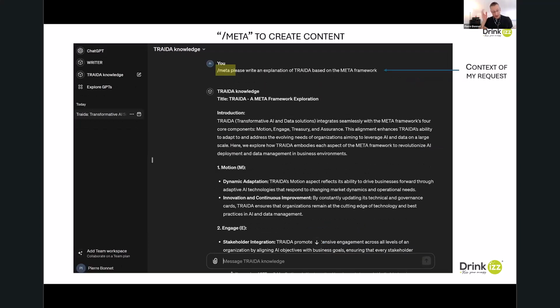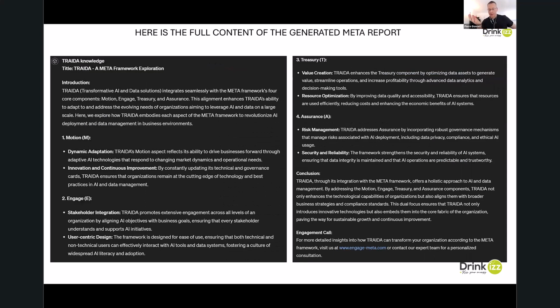And last, /meta, please write an explanation of Treda based on the meta framework. This is an assessment. And I obtain a representation, a text describing Treda based on the meta framework, where we classify the information in motion, engage, treasury, and assurance. It is a specific classification of knowledge.